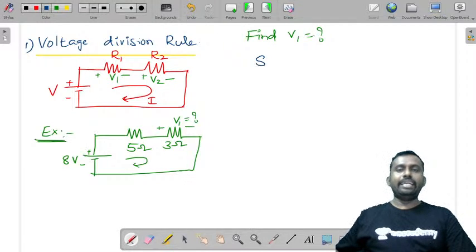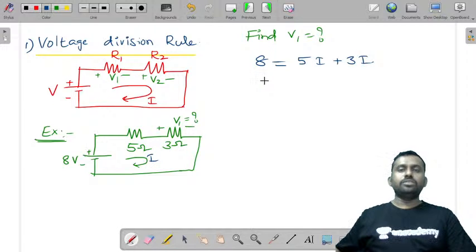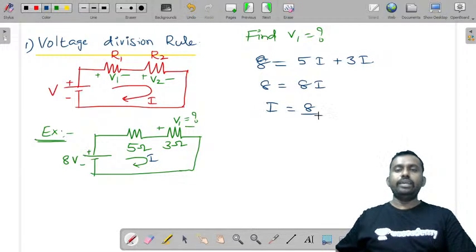So we can write 8 is equal to 5 into I, if this is the current I, plus 3 into I. So you can write 8 is equal to 8 into I, or I is equal to 8 by 8, which is 1 ampere. Then you can find V1. What is V1? V1 is the voltage across the 3 ohm resistor.